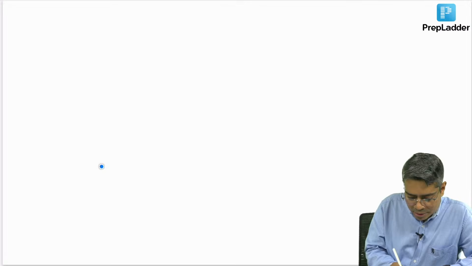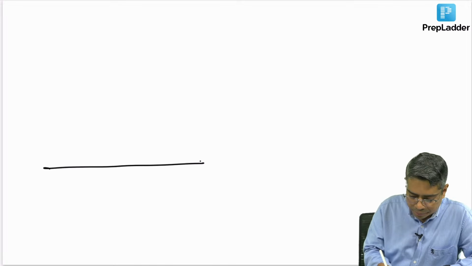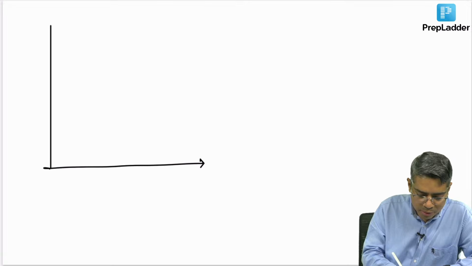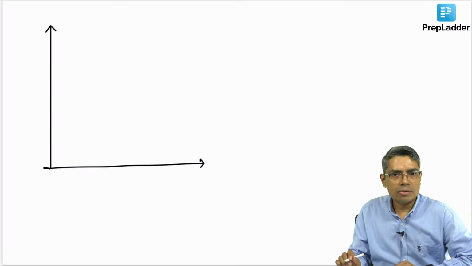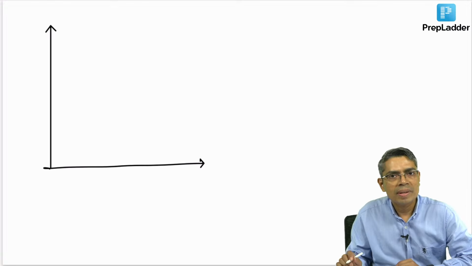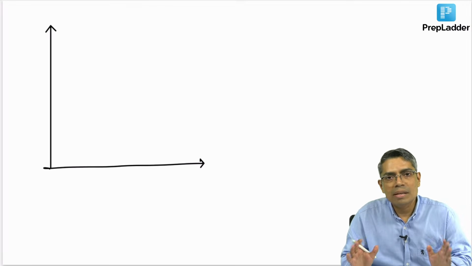So, suppose this is the x axis, and this is the y axis. In this x axis and y axis, what am I going to plot? I am going to plot the force generated by the muscle when it is stimulated.